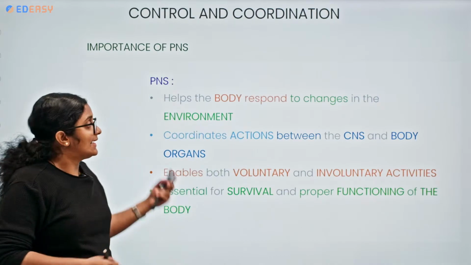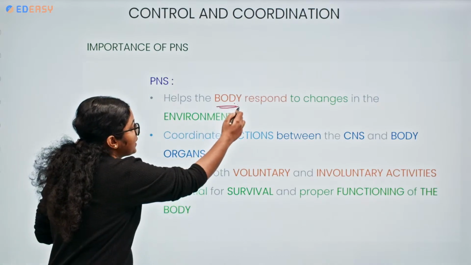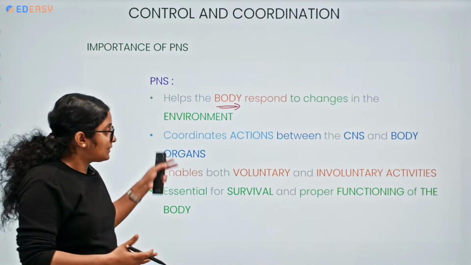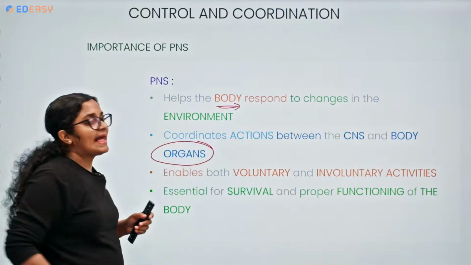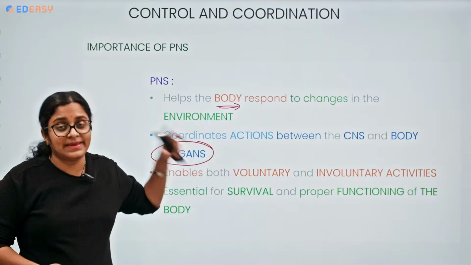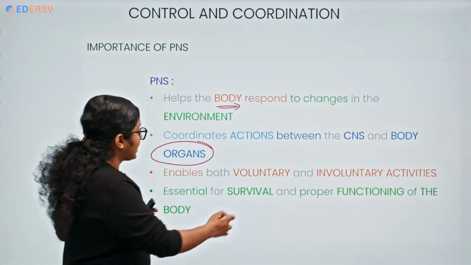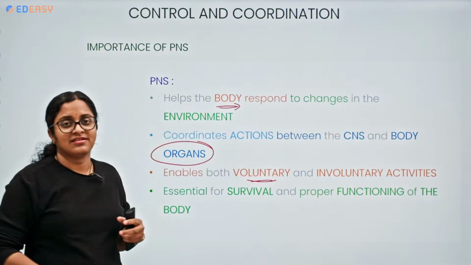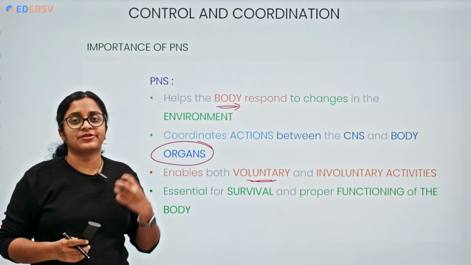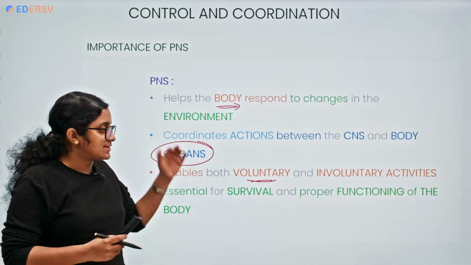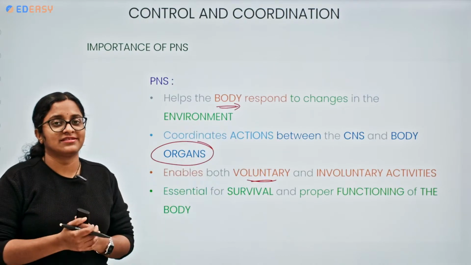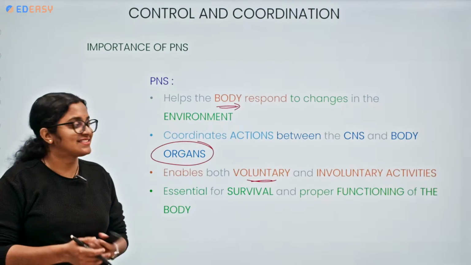Now, the peripheral nervous system. What does it help with? It helps the body respond to changes in the environment. It acts as a coordination center between the CNS and body organs. Whatever actions are produced, it coordinates those actions. It is involved in both voluntary and involuntary activities. Since it comprises nerves arising from the brain and spinal cord, it is essential for survival and proper functioning of the body systems. Are you clear with this?